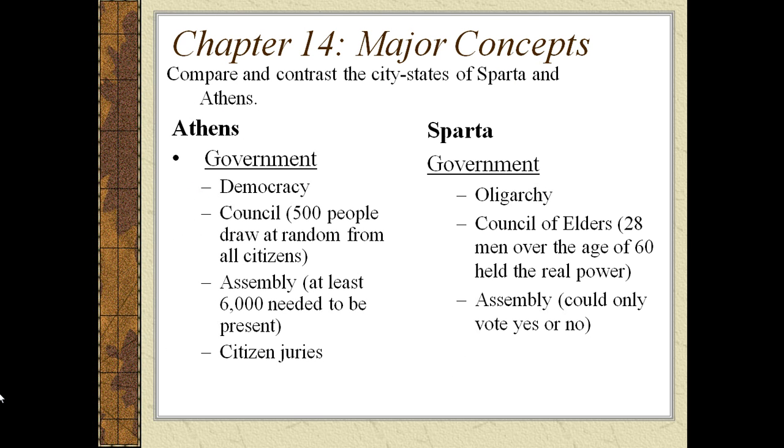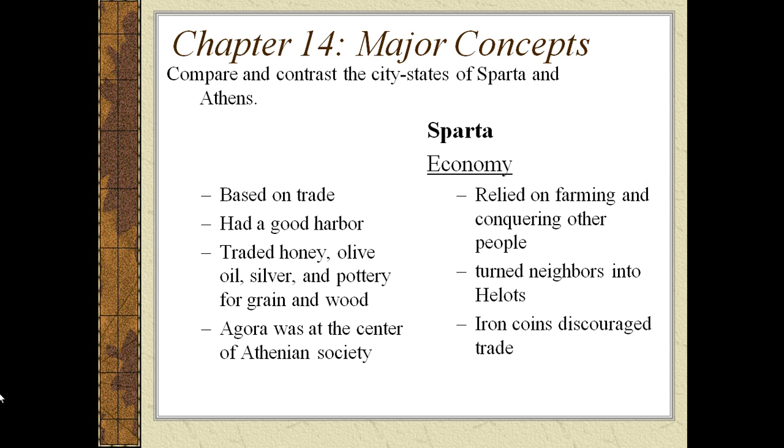You have, in the government, in Athens you had democracy, in Sparta you had oligarchy. In the government in Athens you had a council, assembly, and juries. In Sparta you had a council of elders, the real power, and then the assemblies really didn't have much power.